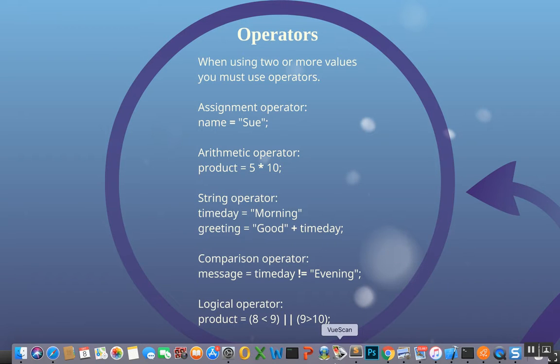It reads product is getting assigned 5 times 10, which is 50. So product equals 5 asterisk 10 semicolon would be multiplying 5 times 10 and assigning that to the variable product.